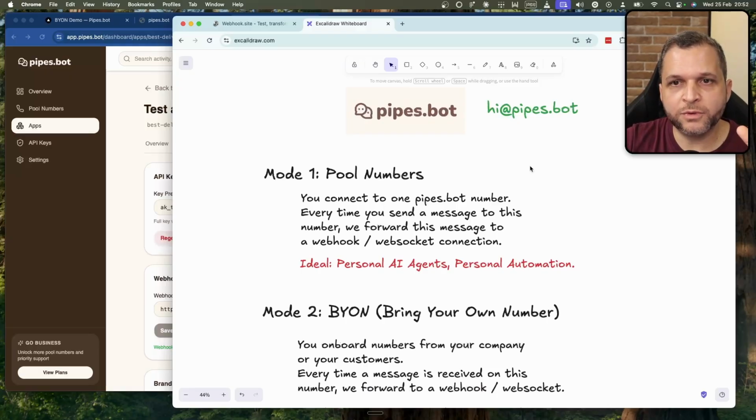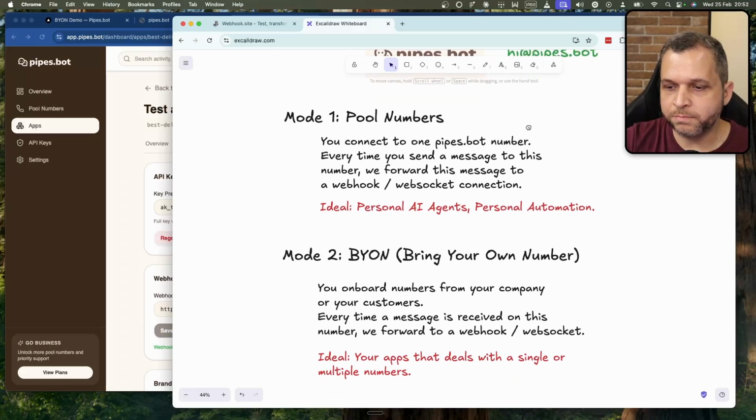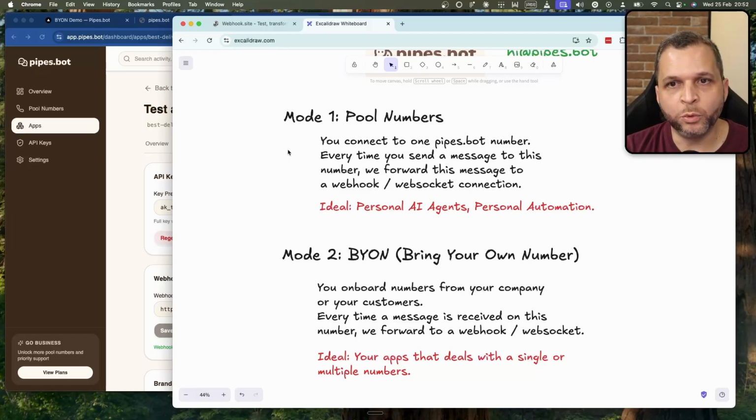But the first thing that we need to understand here in Pipes.bot, we have two main use cases. The first one, and this is the reason that Pipes.bot started, is the pool numbers. So what is the idea? You are going to send a message using WhatsApp directly to a number that we own, so Pipes.bot owns.